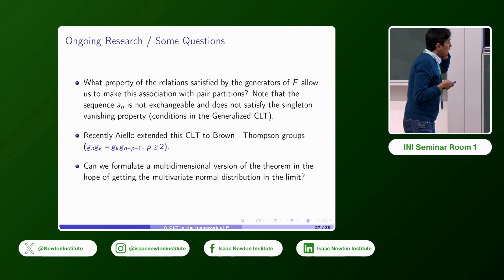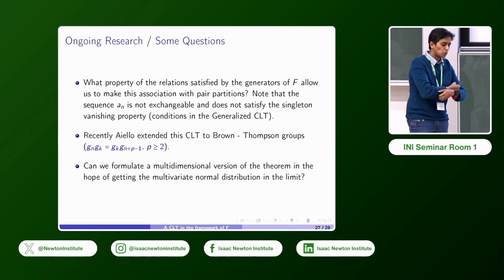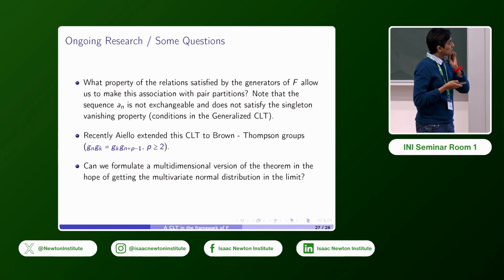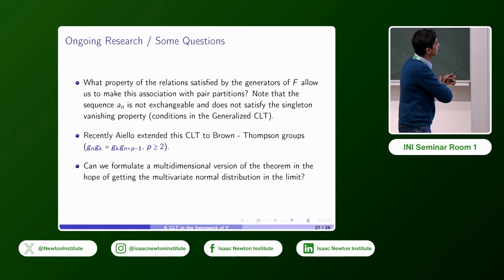And then the question would be, as in the CLTs in the case of the infinite symmetric group and so on, it's possible there to ask about a multidimensional version. So if you were looking at mixed moments and the joint distributions, can we frame that appropriately here and hope to get the multivariate normal distribution? That's the question, but it's not something I've looked at at all.